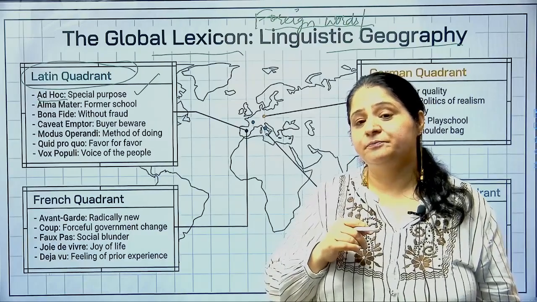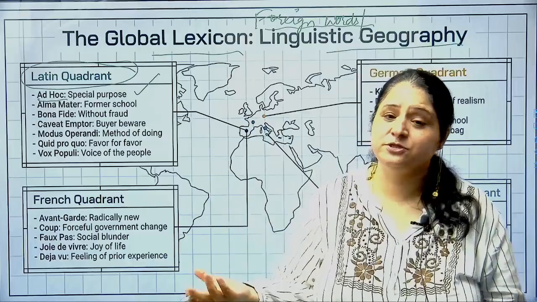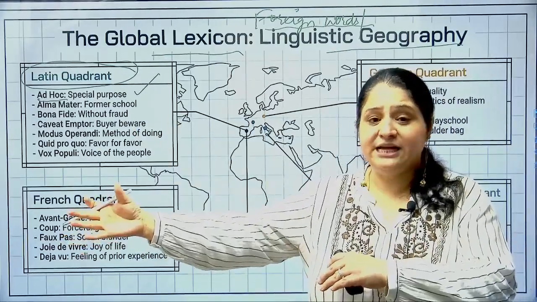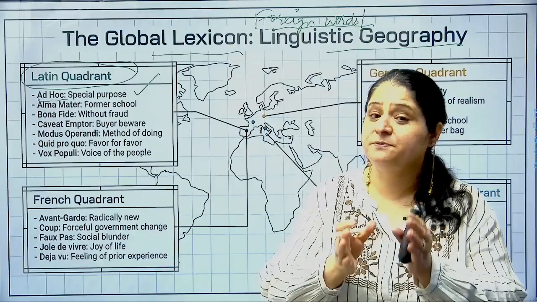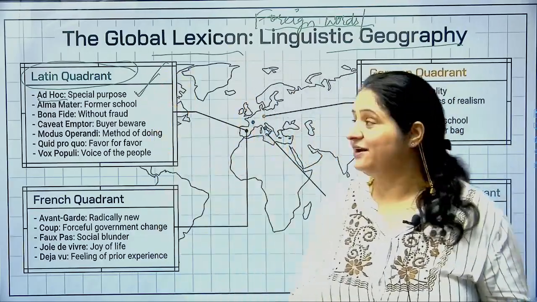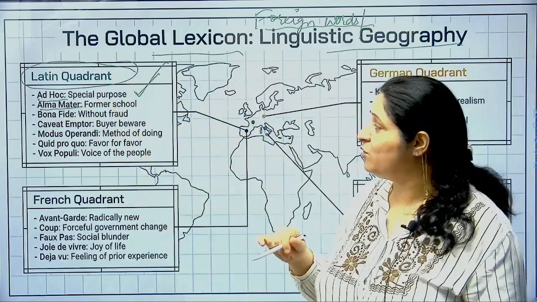When you appoint a person in a company, or in a university, or in a hospital in the absence of somebody else, for that special purpose, for the temporary period of time, you call it on ad hoc basis, right? The second word, Latin term ही है. So we are doing the Latin terms first, Latin quadrants.